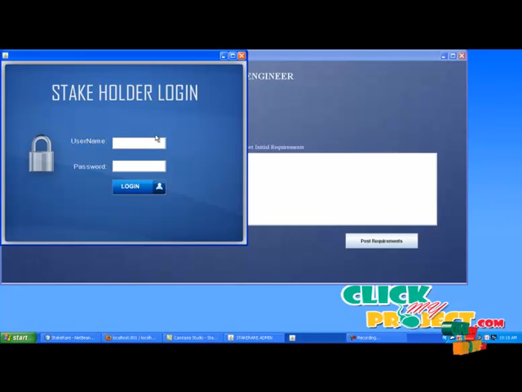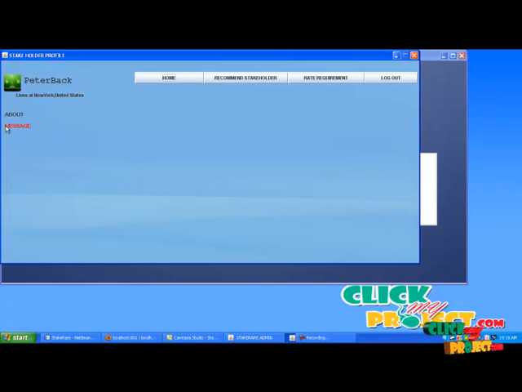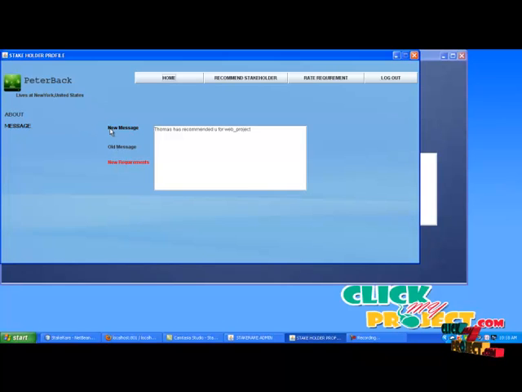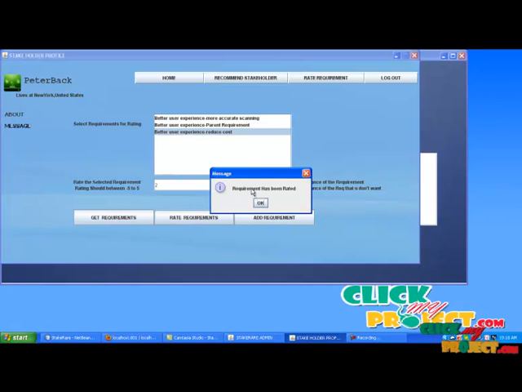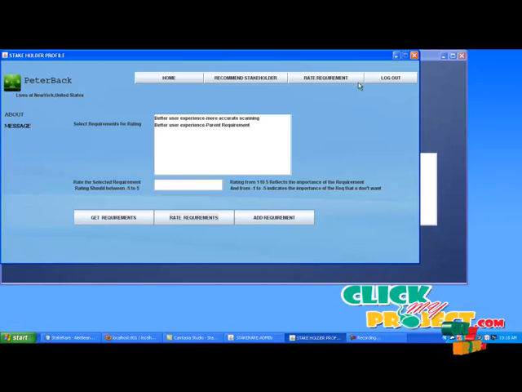Enter the other stakeholders username and password in the stakeholders list. Click message button. Click new message. Peter Beck was recommended by Thomas, so it is showing the message that Thomas has recommended Peter Beck for web project. Now click new recommends. After that, select rate recommends. Select get recommends and rate the recommends. Click logout.